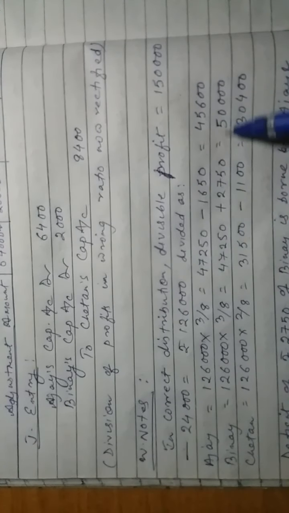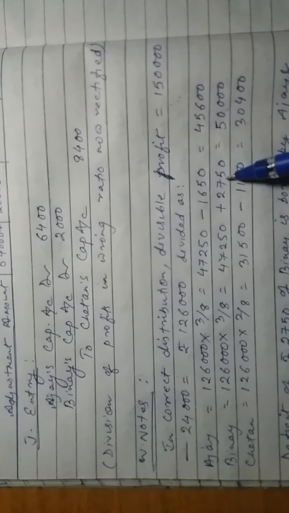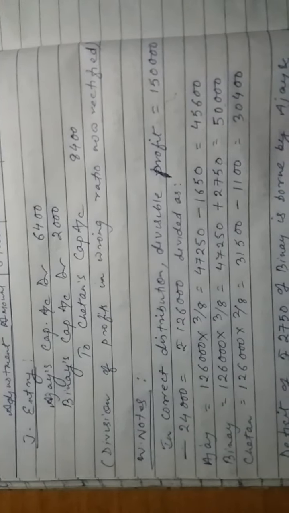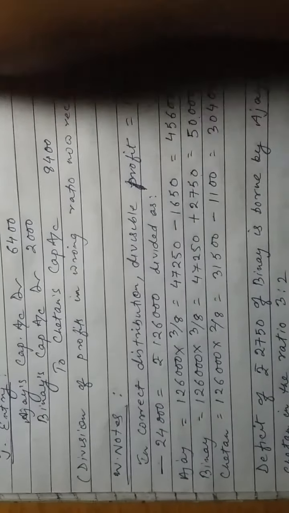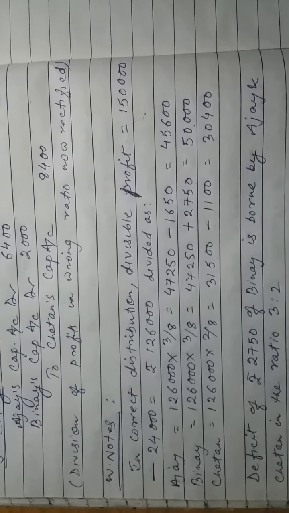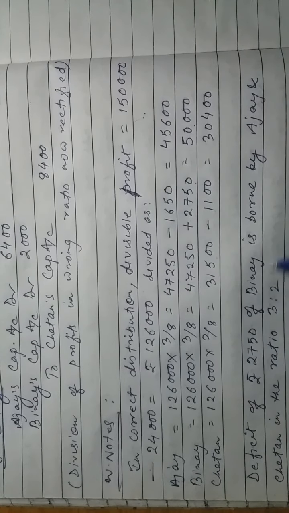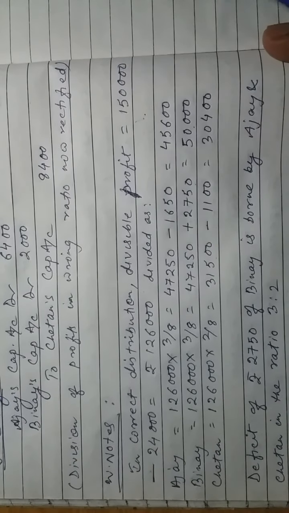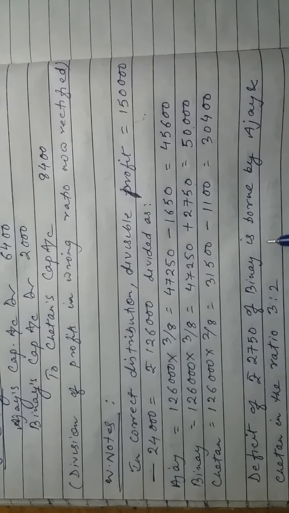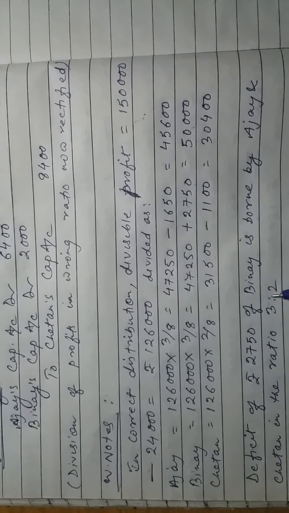Since Binay has a guarantee of 50,000, his deficit amount is 2,750. Now this 2,750 deficit will be borne by the remaining partners in the ratio 3:2. You observe that in the question the profit sharing ratio between the remaining two partners, Ajay and Chetan, is 3:2.